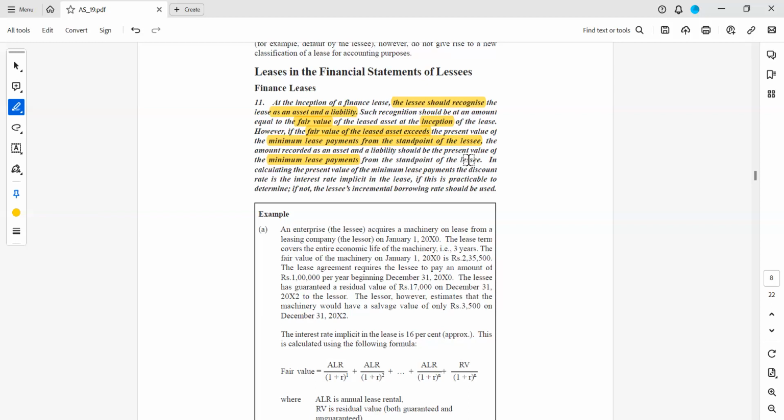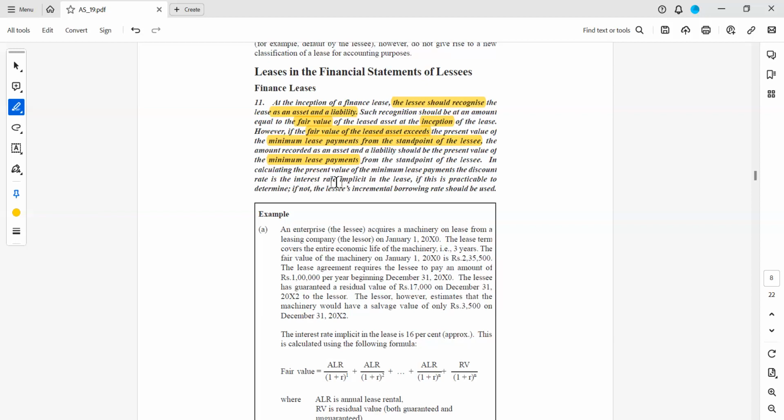That is what the standard says. That is from the standpoint of the lessee, because I am the lessee, I am accounting in my books. So whatever cash flow is there, it is with respect to me. What the lessor's cash flows are, I am not worried. I have to see from my perspective what my future cash flows are with respect to this particular lease agreement, and I have to discount them to the present value and check whether the fair market value of the leased asset today, if I buy it today, is more than the present value of future minimum lease payments. Then you record it at the present value of minimum lease payments. That is what the standard is saying.